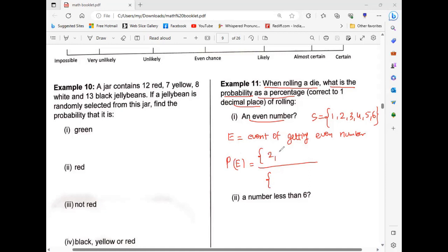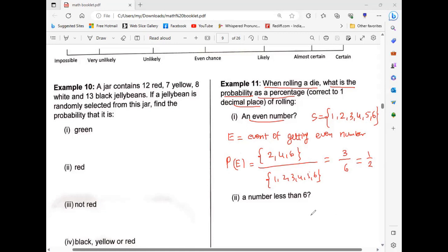Even number means 2, 4, 6. Yes, you are correct. Out of 1, 2, 3, 4, 5, 6. So how many chances in the numerator? 3. How many chances in the denominator? 6. How much is this? 1 by 2. Understood? Okay.